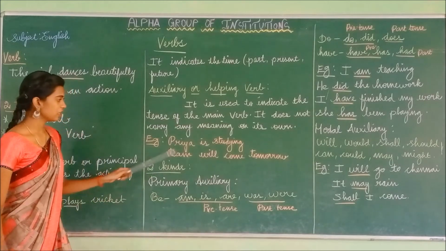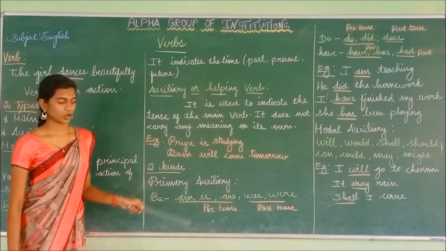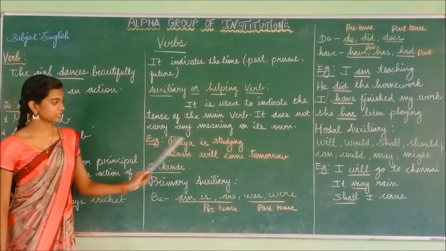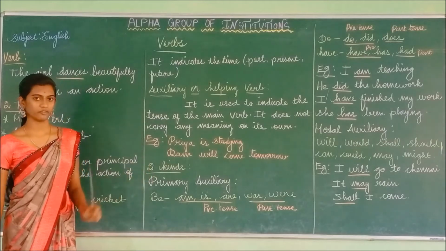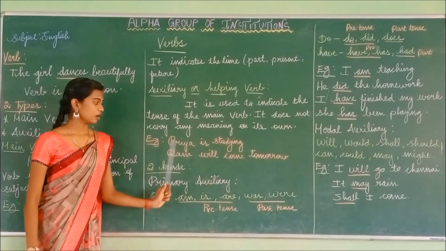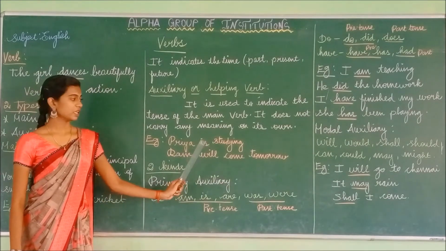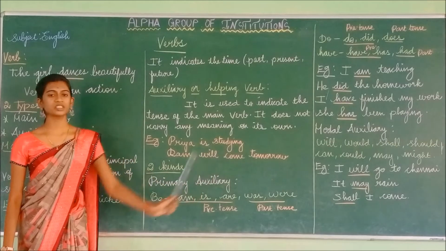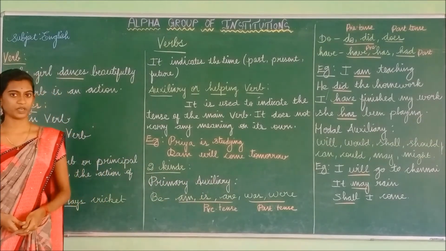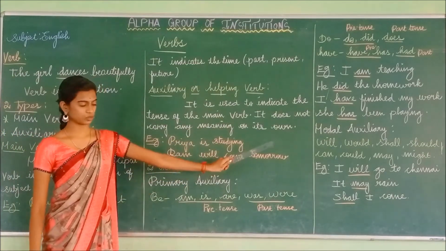For example, Priya is studying. Here, is is known as the auxiliary verb. Leaving out studying, the sentence will be Priya is. If we remove studying, how would the sentence be? The sentence would be incomplete. So it does not carry any meaning on its own.